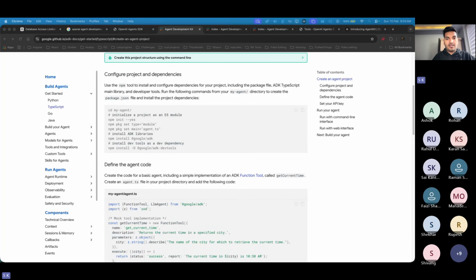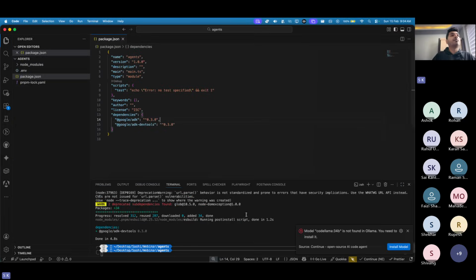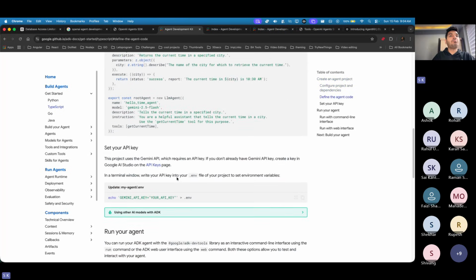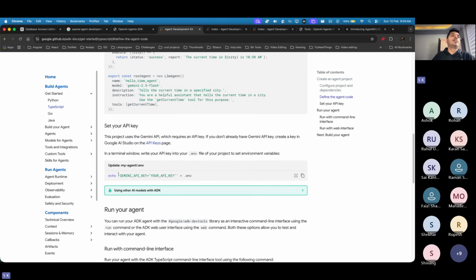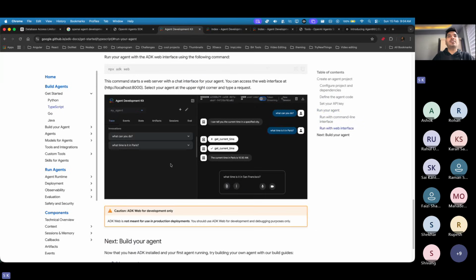Let me grab this so that I can show you what I really added. So this is what I have added. The name should be like this, GEMINI API key, and it's already provided in the documentation. They ask you to add it something like this: GEMINI API key inside your .env file, with the API key you just created. And then there is some information on how you can run the agent and all of that.